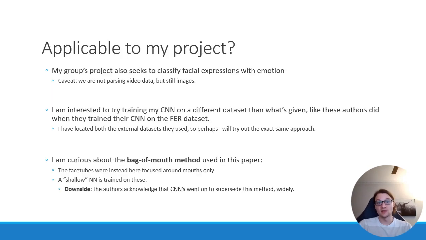As I mentioned a few slides ago, my group project also concerns emotion recognition, so much of this is applicable to our work as well. Primarily, I intend to try using a CNN that is trained only on external data, but that's among other training choices that I intend to try out. I'm also curious to try the bag of mouths method that focuses on analyzing mouth areas for expression, but I suspect that might be out of my league for my experience level, but I'm interested in exploring it.